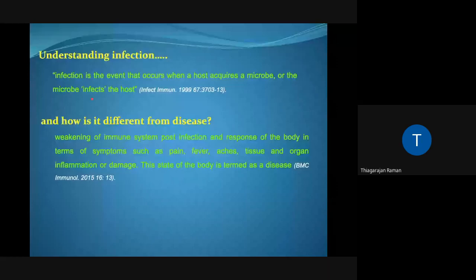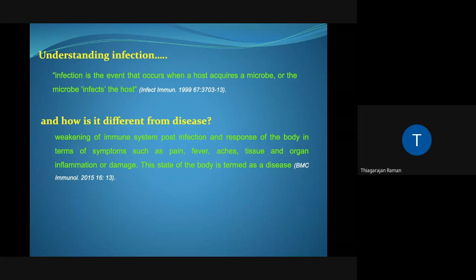On the other hand, infection is different from the term disease. When there is a weakening of the immune system post-infection, and the response of the body in terms of symptoms such as pain, fever, aches, tissue and organ inflammation or damage, it is called the disease. One best example to understand the difference is a person who is infected with HIV, but may not suffer from AIDS, which is the disease component.